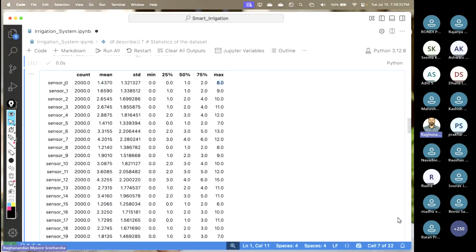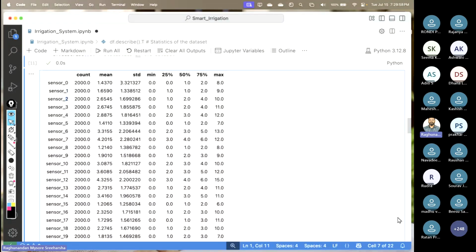That means to say the sensor was able to sense the value between 0 and 8. Sensor 1 between 0 and 9, right? So there are different sensors having different values that it is figuring out. Say one sensor could be for moisture, another could be for NH4, that is ammonia, right? Next one could be for something else. So this is how things would go.